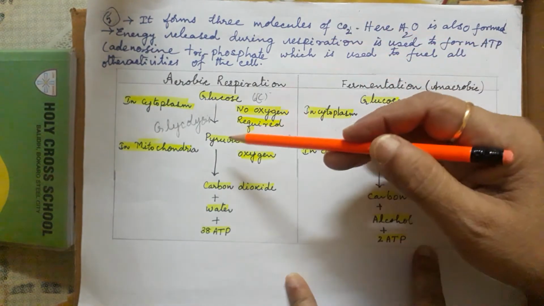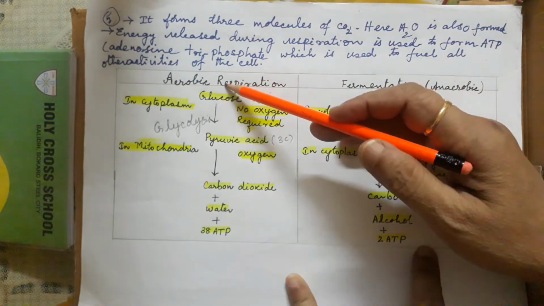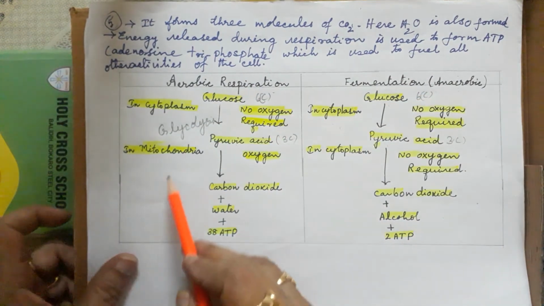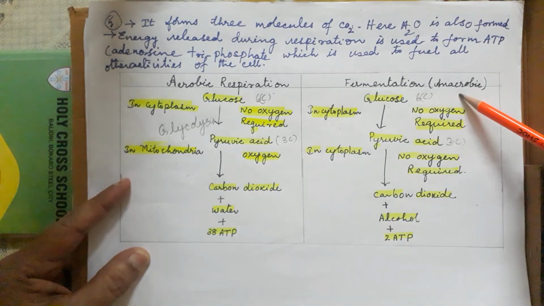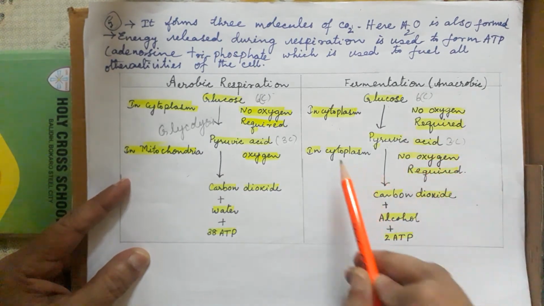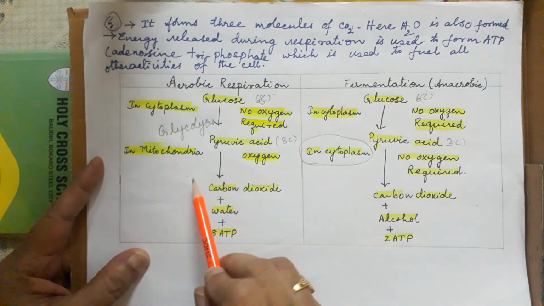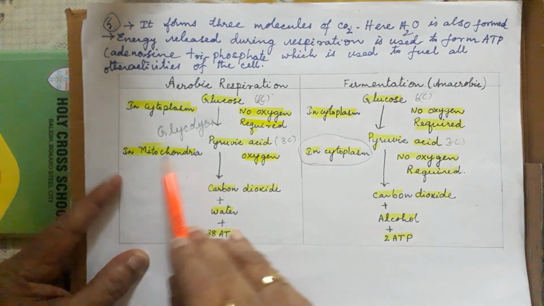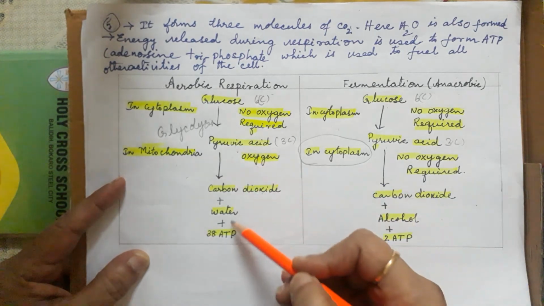The next part, what will happen in the aerobic reaction? The pyruvic acid enters into the mitochondria, whereas in the anaerobic reaction, the pyruvic acid will remain in the cytoplasm only. I will explain the mitochondrial structure in the next class. In the mitochondria, the pyruvic acid will convert into carbon dioxide, water, ATP.